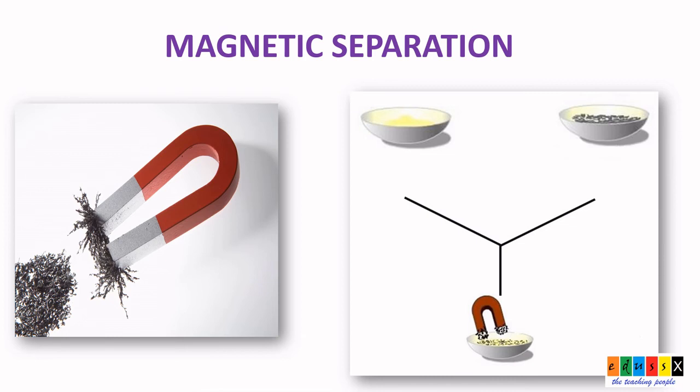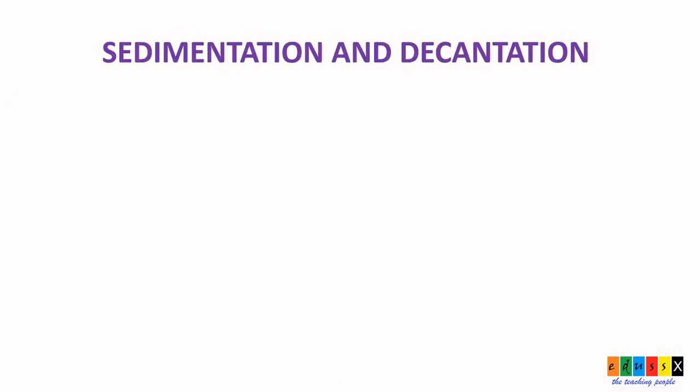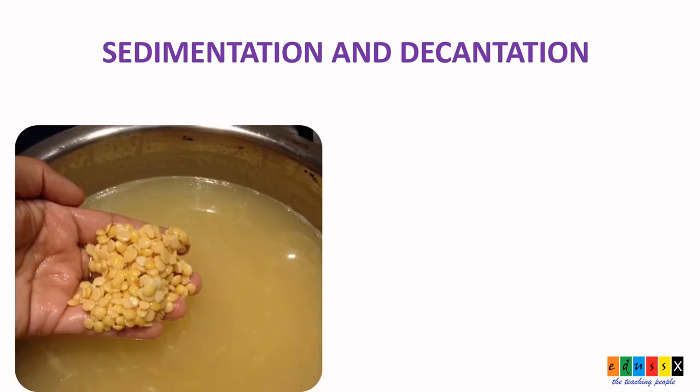Next we shall deal with sedimentation and decantation. Things like rice and pulses are often mixed with straw, husk or dust particles. When we cook, we have to remove all these things, right? They are harmful to us. So, in order to clean that, what will our mother do? She will wash it with water.